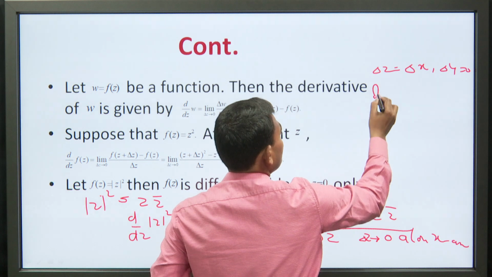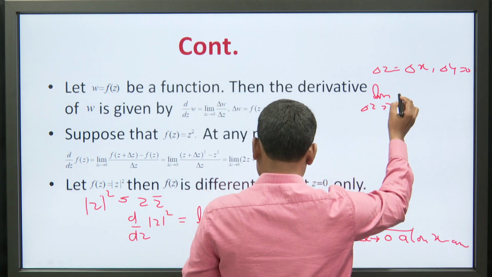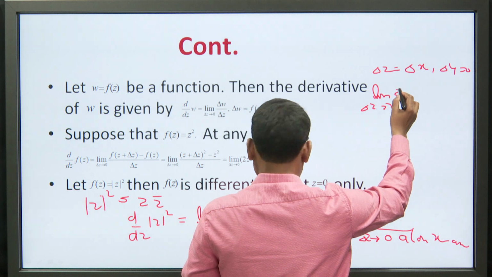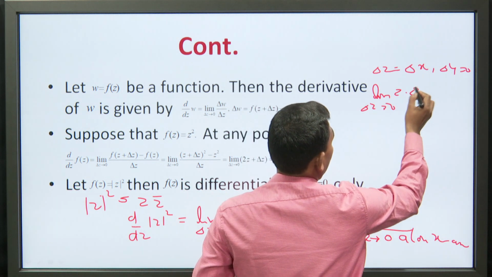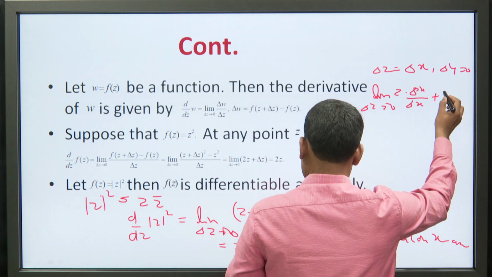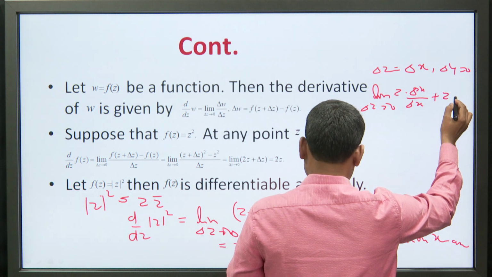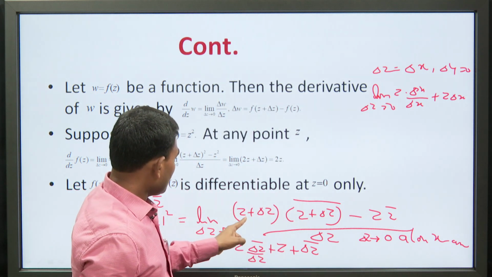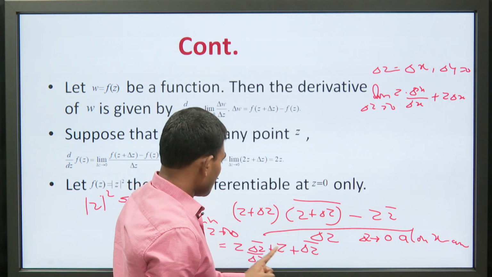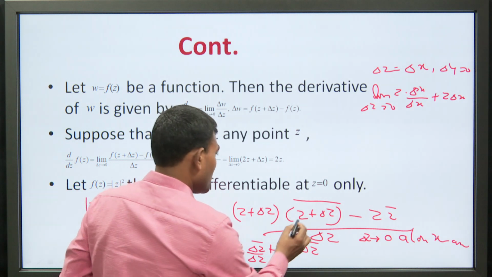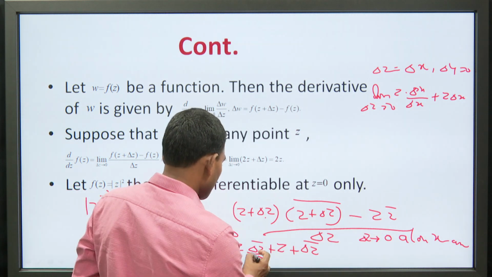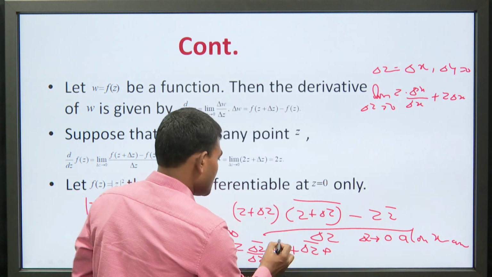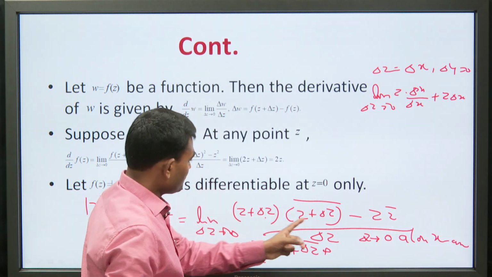For this value, the limit as Δz tends to 0 of z̄ plus z Δz̄ upon Δz, where Δz̄ is Δx upon Δx.